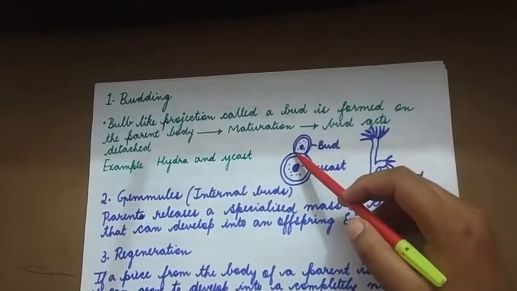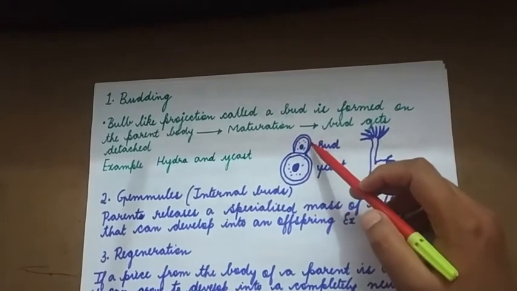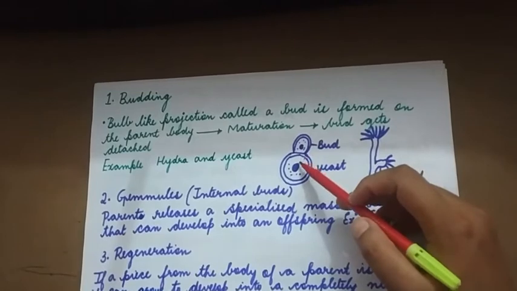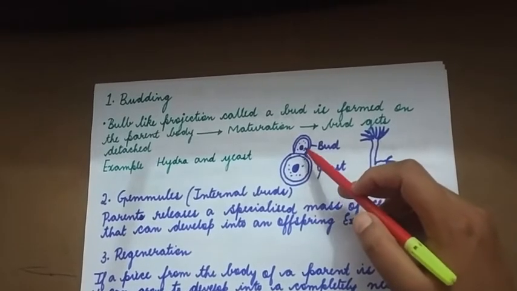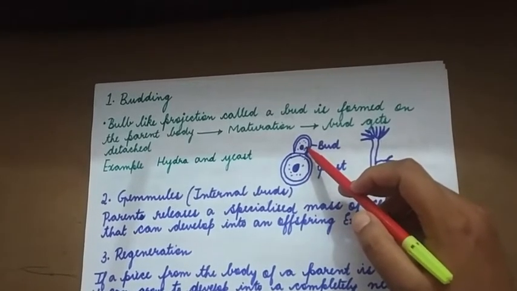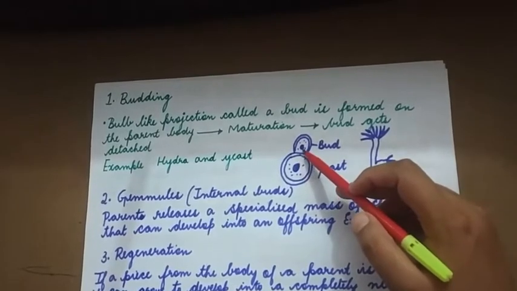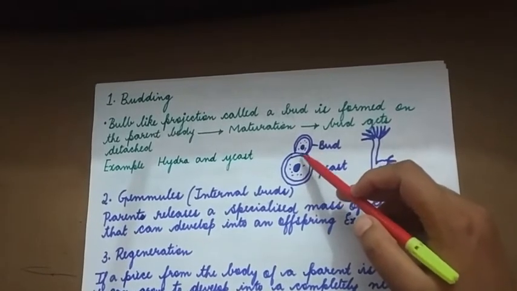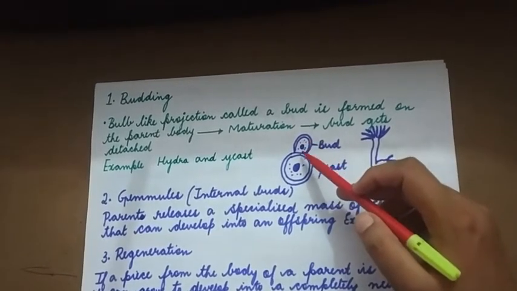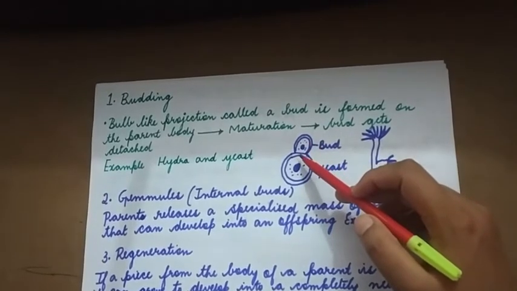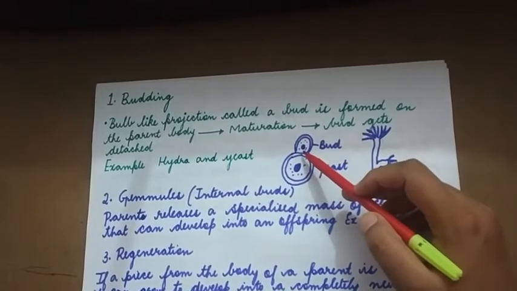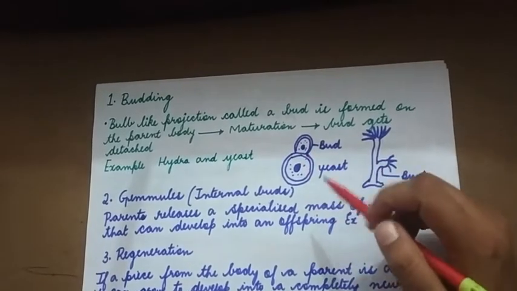Initially, there is a small tiny outgrowth formed from the parent body, and then there is division of the nucleus. The daughter cell also needs a nucleus, right? So the nucleus has to divide. Then the nucleus is pushed into the bud, and even the cytoplasm is divided and then pushed into the bud. And finally, once this bud matures, we see that it gets detached.